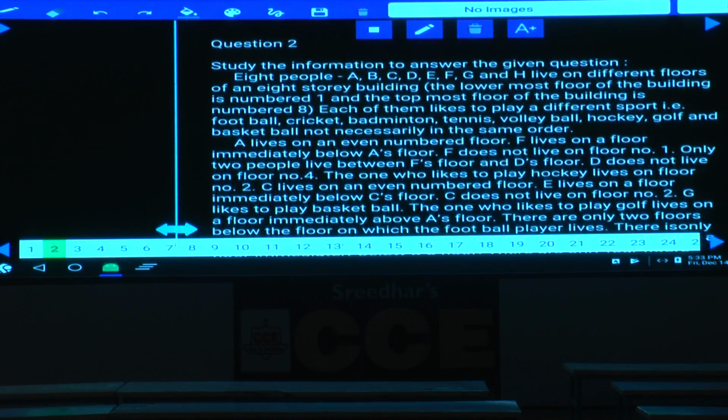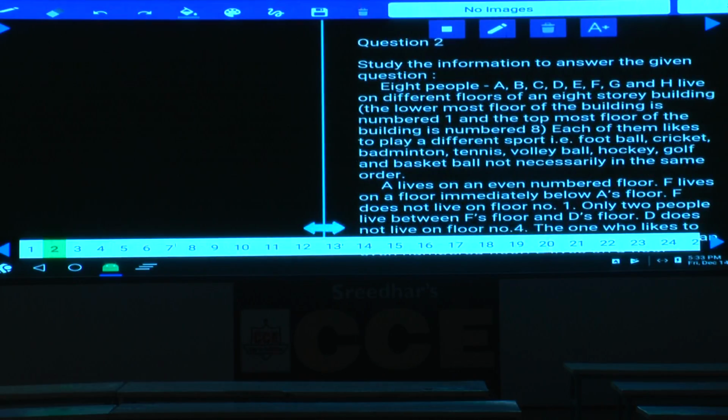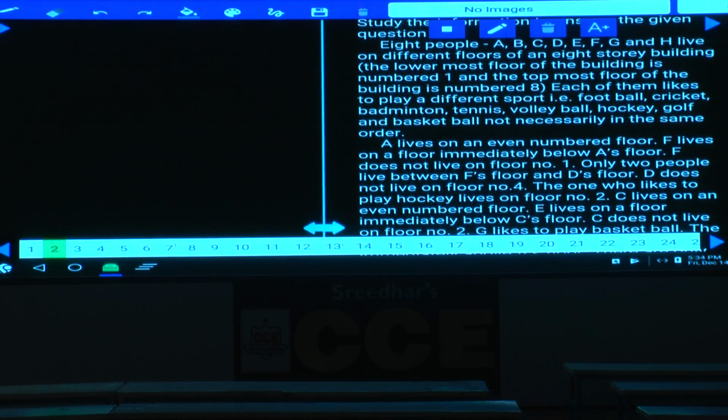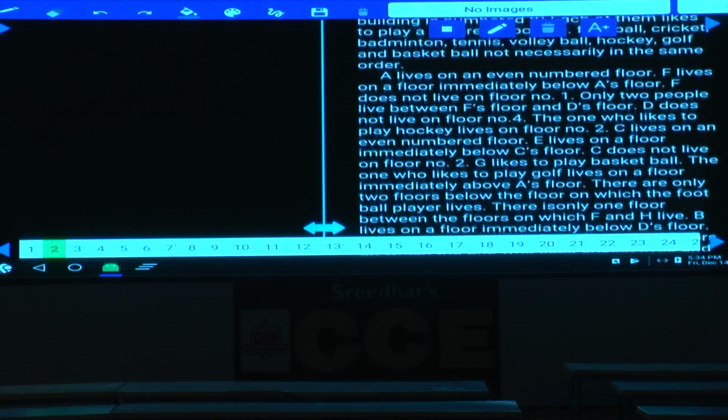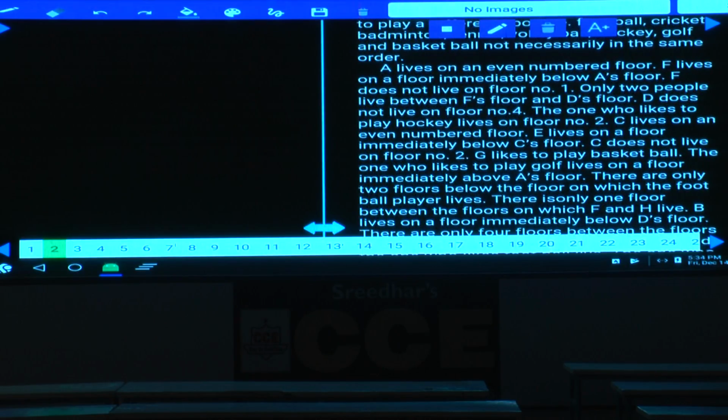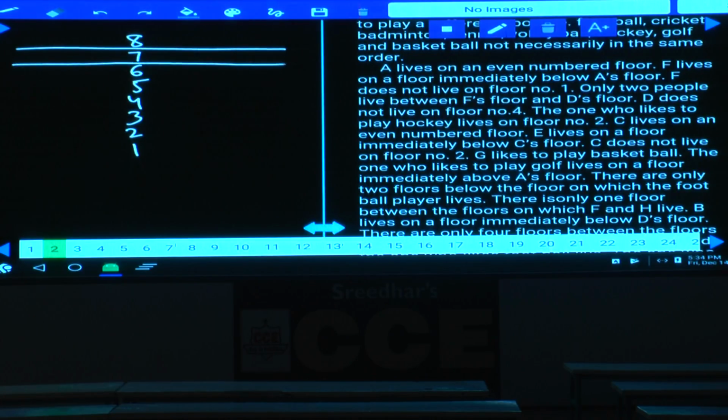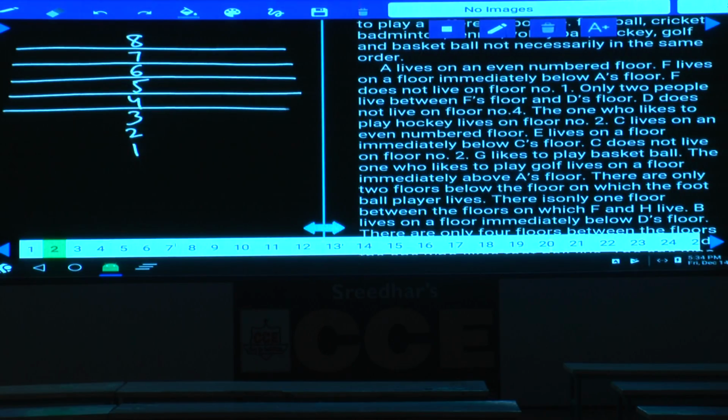Then question number 2 onwards, 8 people A, B, C, D, E, F, G and H live on 8 different floors of a building. The lowermost floor of the building is number 1 and so on, and each one of them likes to play a different sport. The sport is also clearly given. Now 8 floors: 8, 7, 6, 5, 4, 3, 2 and 1 are the floors. 8 persons are living on these 8 different floors and they are playing a different game as well, isn't it?